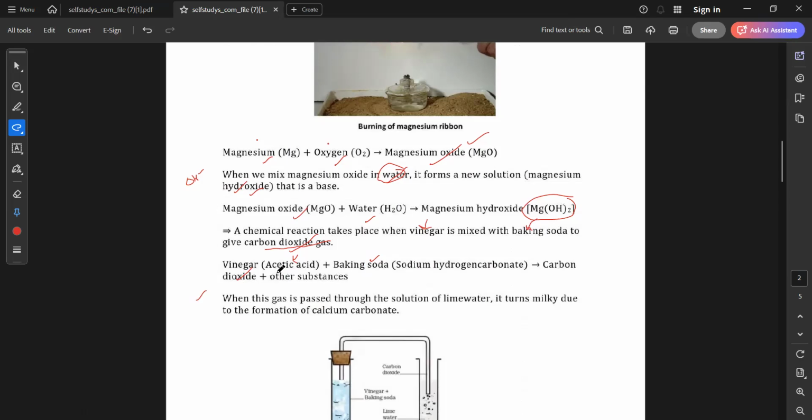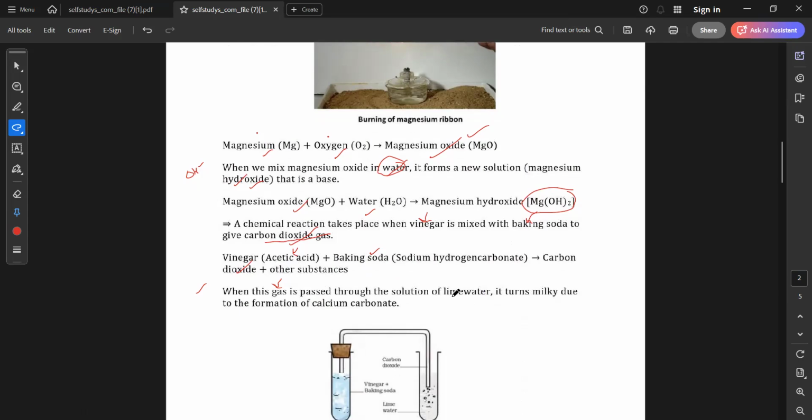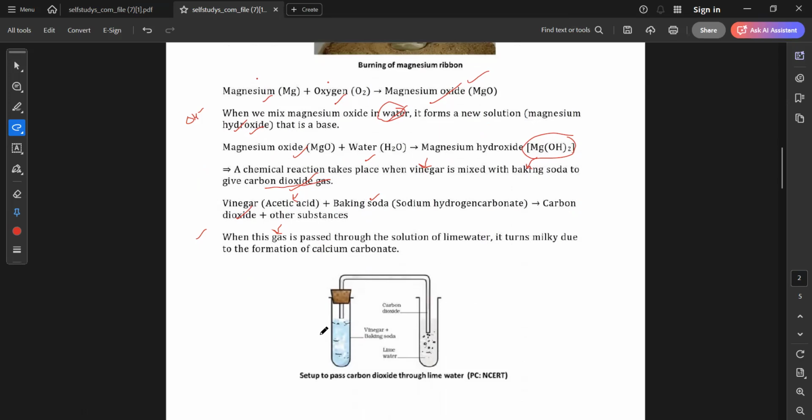Now this one is also a very famous reaction. When carbon dioxide is passed through the solution of lime water, it turns milky due to the formation of calcium carbonate. Understood? So here it is a solution of vinegar and baking soda, right?